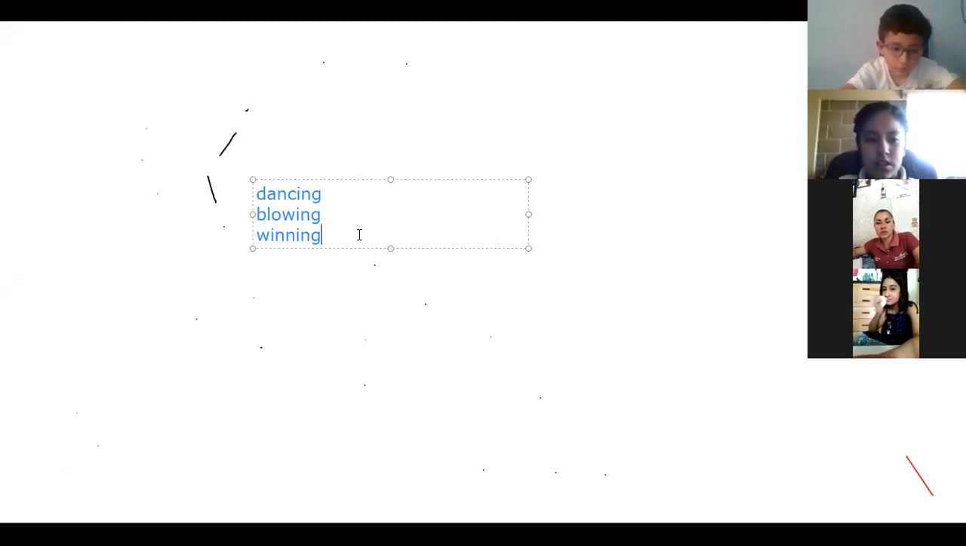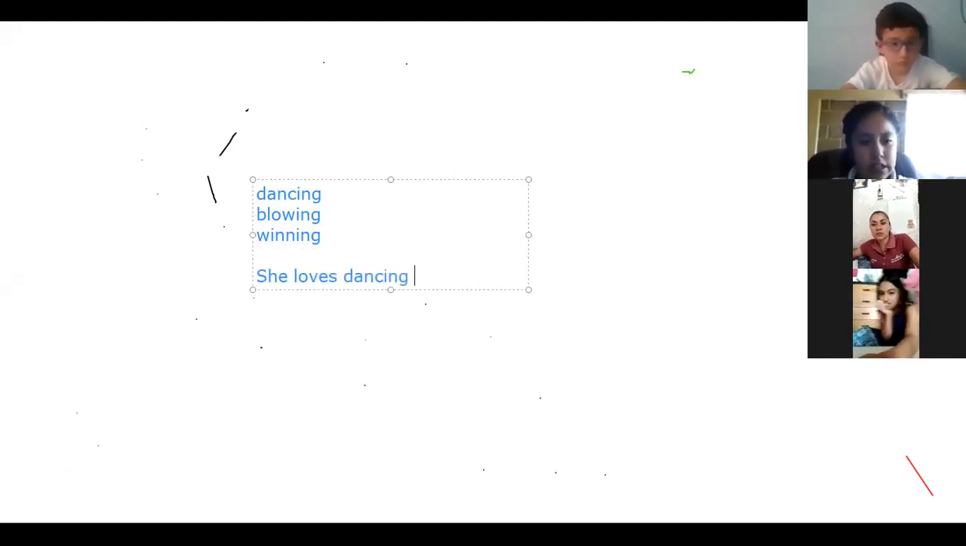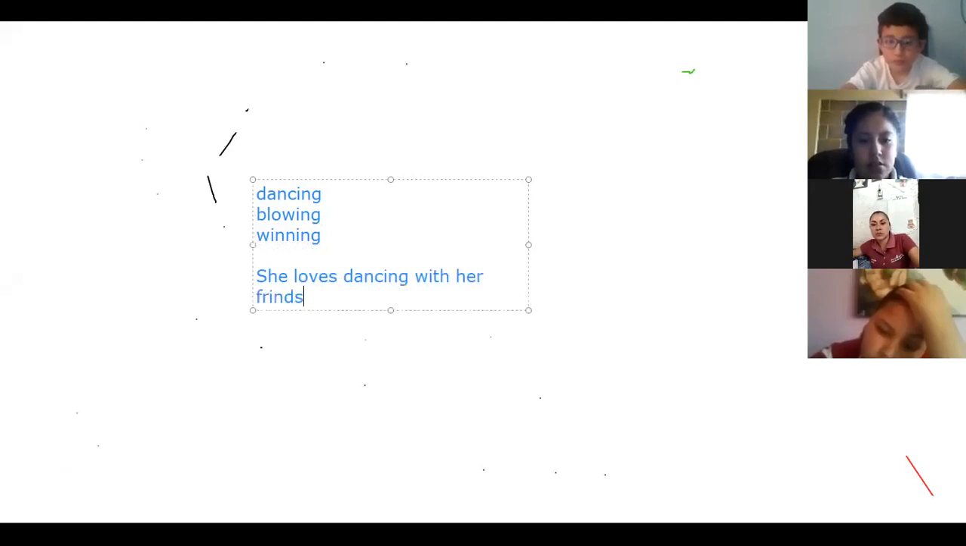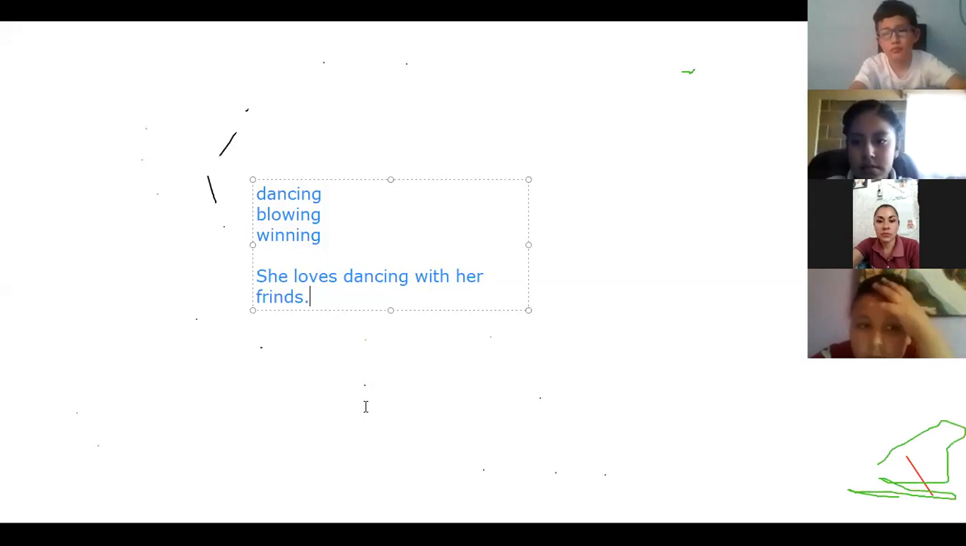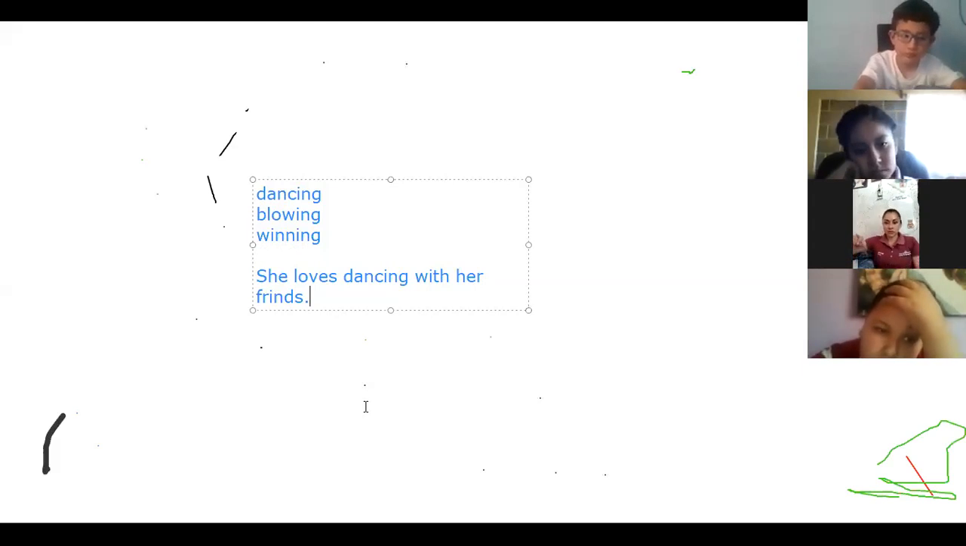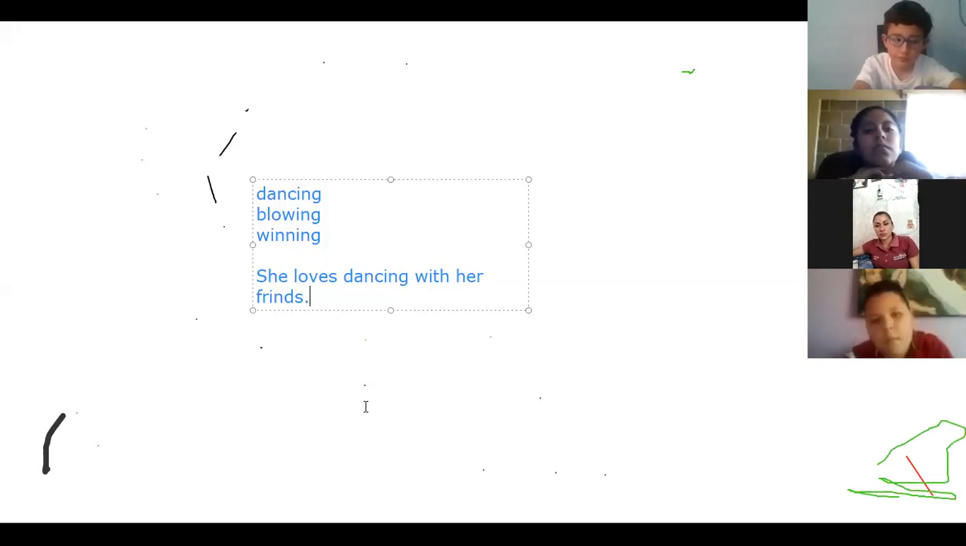Okay. So, check this sentence, okay? She loves dancing with her friend. In this case, can you see where is the gerund? Dancing. Okay. Dancing is the gerund. But if you can see, I have another verb before dancing, right? Love. Exactly. The verb is loves, okay? Please don't write anything on the screen.